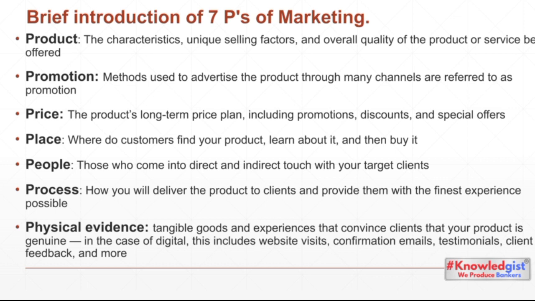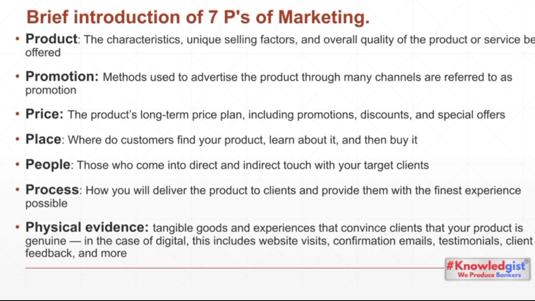So there can be different questions that come into the mind of the examiner. In that, the term people is not used for customers, it is used for the employees, directly or indirectly, who are in touch with your clients. So don't get confused with the different terms used in the 7 P's of marketing.